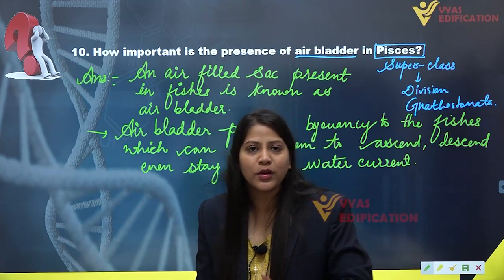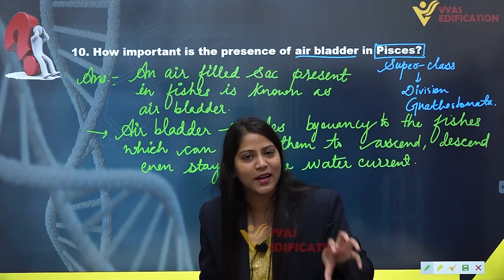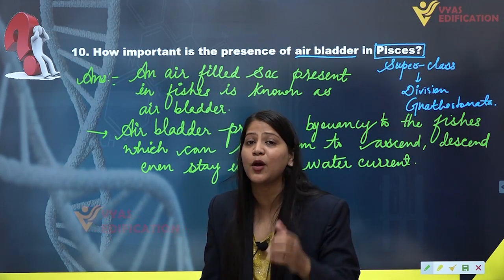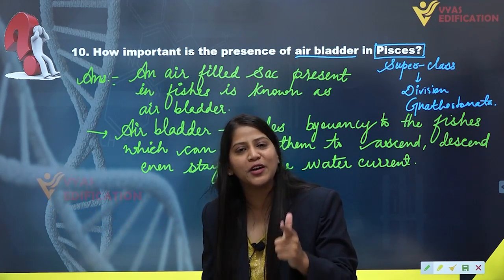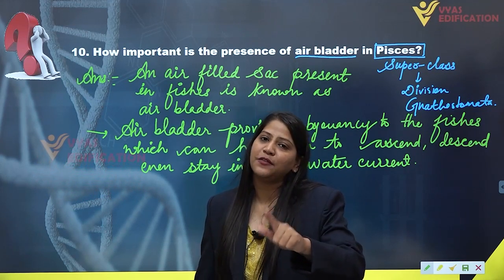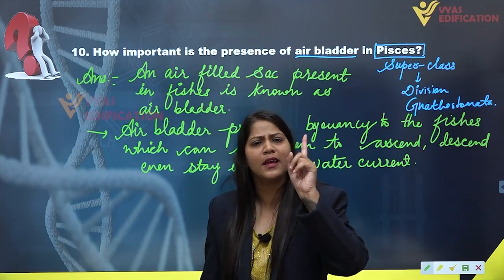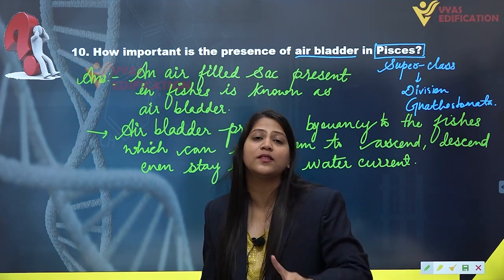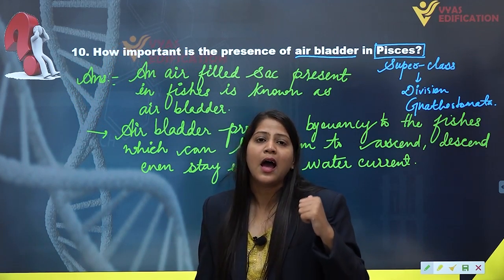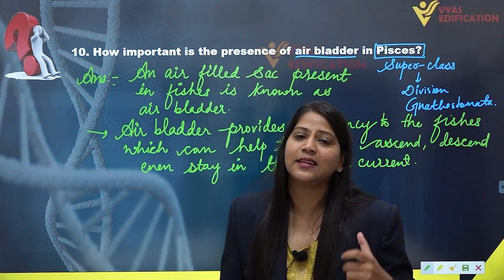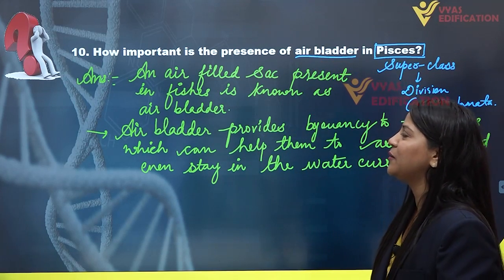So the bony fishes, the fishes included in the class osteichthyes, have air bladder and they cannot sink. They are provided with buoyancy. But if we talk about the other class chondrichthyes, they do not have air bladder. They have to swim constantly without sinking because they are devoid of air bladder. And this is the complete solution of question number 10.